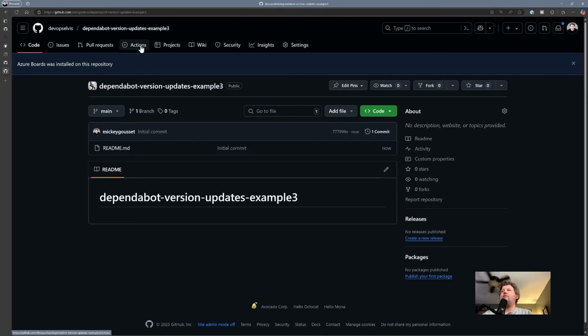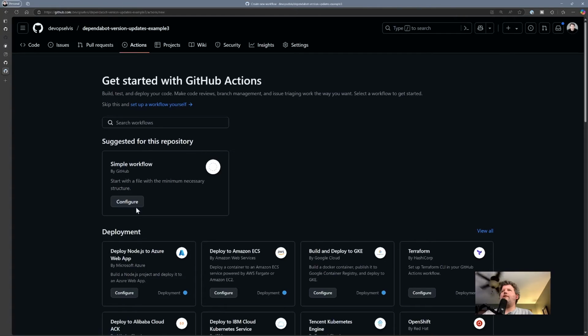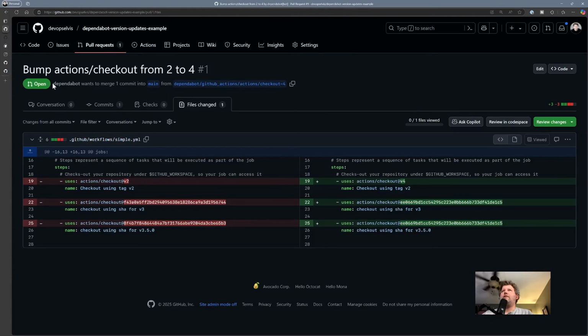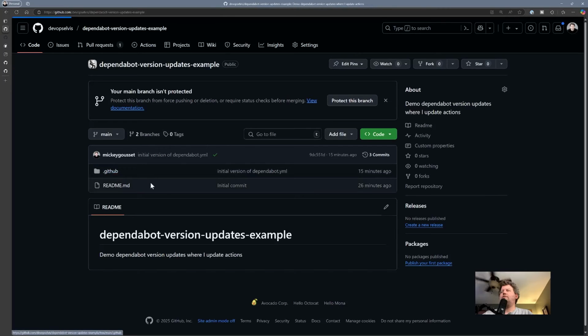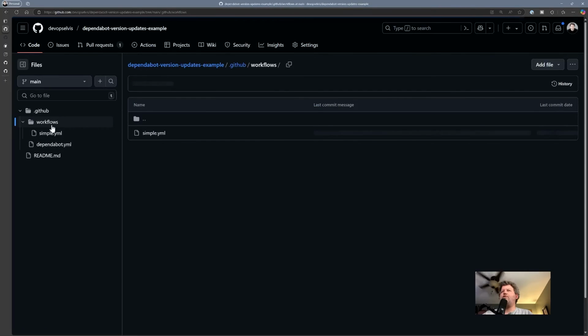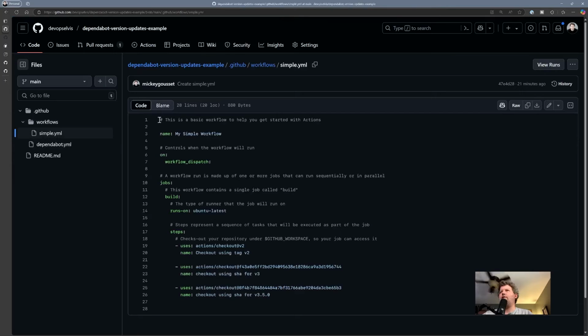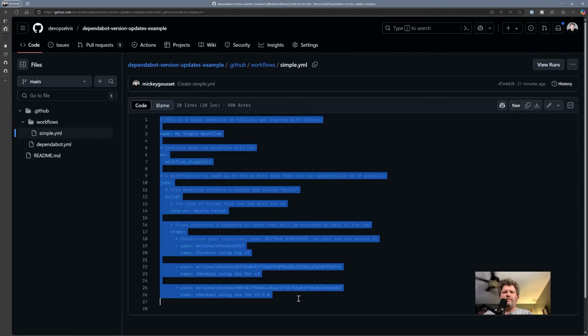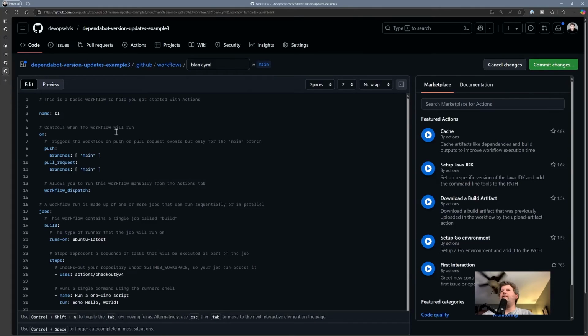All right, so let's come up here. Let's create my simple workflow. Let's go grab this code. So we'll do the .github workflows folder, which is where all your workflows are stored. And we're going to grab all this code. Then back down here, we're going to change this to be simple, make sure I rename it correctly.